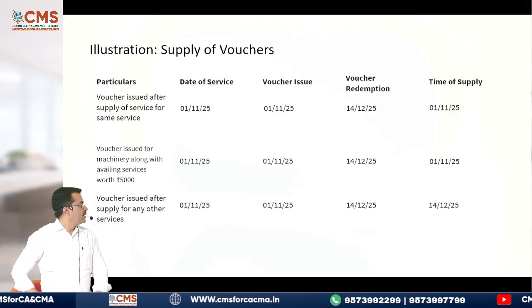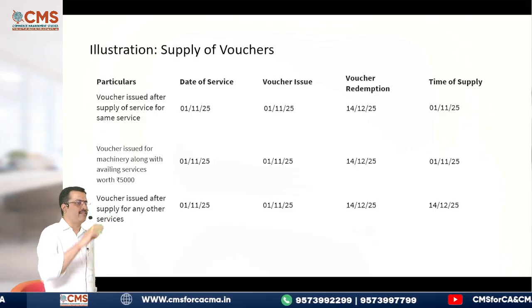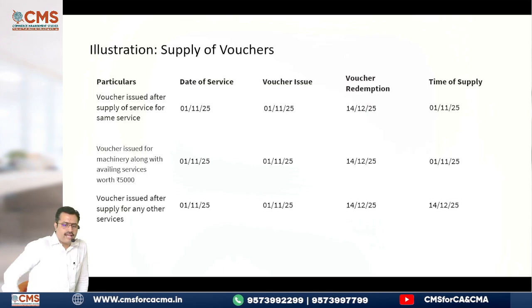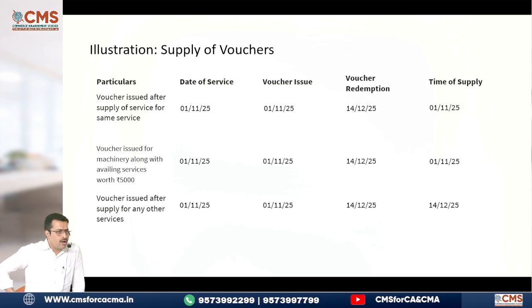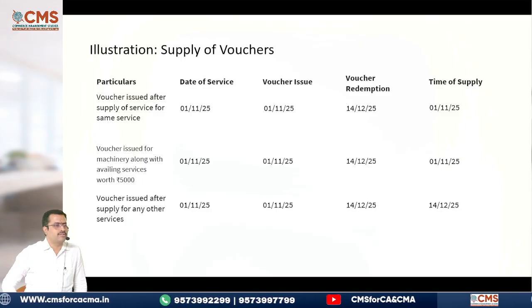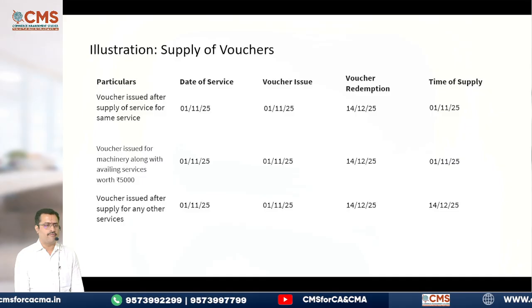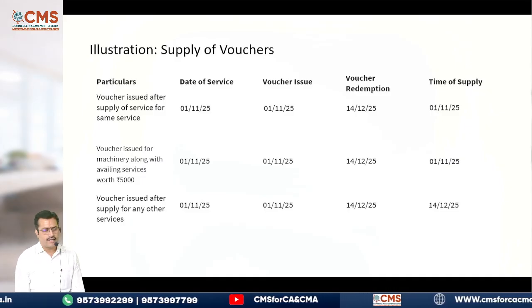Vouchers are issued after supply of service for the same service. Identifiable or not? The date of service is 1/11, the voucher issue date is also 1/11, and the redemption date is 14/12. Come on: 1/11, because from the date of issue of the voucher, you know for what service it is. Am I right? Right.